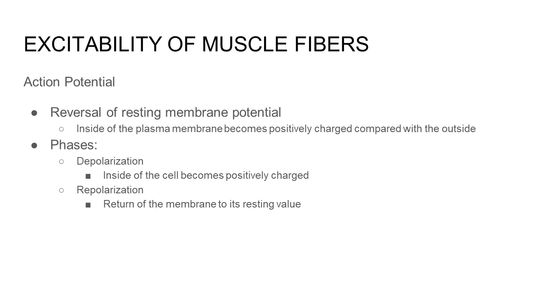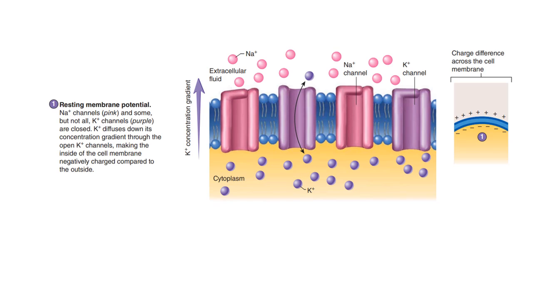There are two phases under action potential. First is depolarization, in which the inside of the cell becomes positively charged. The other one is repolarization, which is the return of the membrane to its resting value. In a resting membrane potential, always remember that the outside of the cell is positively charged while the inside of the cell is negatively charged.